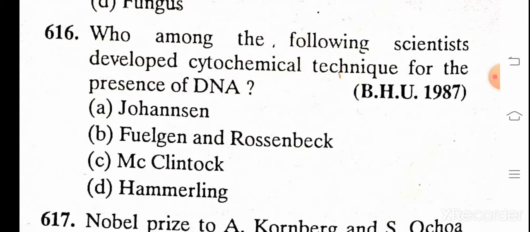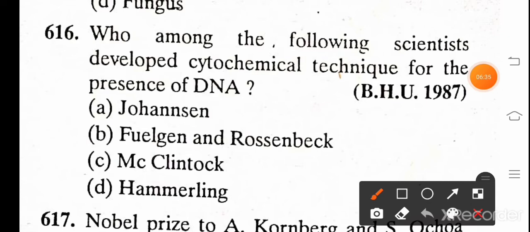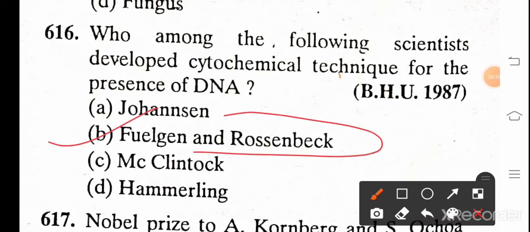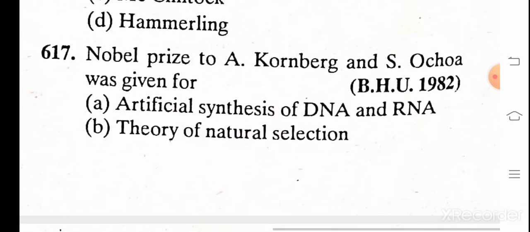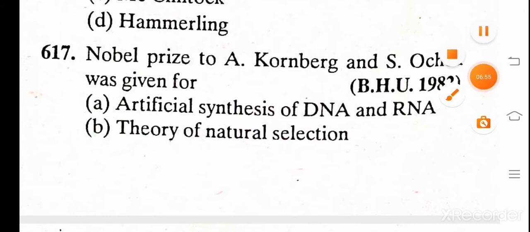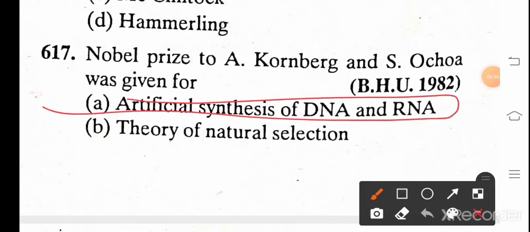Who among the following scientists developed cytochemical technique for the presence of DNA? A. Johnson, B. Fuellgen and Rosenberg, C. McClintock, and D. Hamerling. And the correct answer is Fuellgen and Rosenberg. Nobel Prize to A. Kornberg and S. Ochoa was given for: A. artificial synthesis of DNA and RNA, B. theory of natural selection. तो किस में मिला इनको? Artificial synthesis of DNA and RNA synthesis.